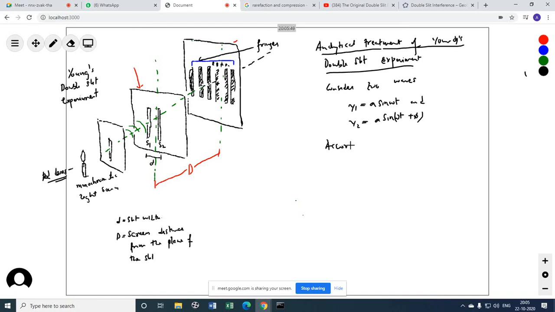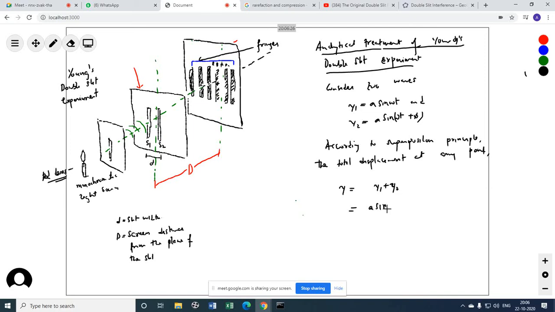According to the superposition principle, the total displacement at any point would be y equal to y1 plus y2, by vector addition.